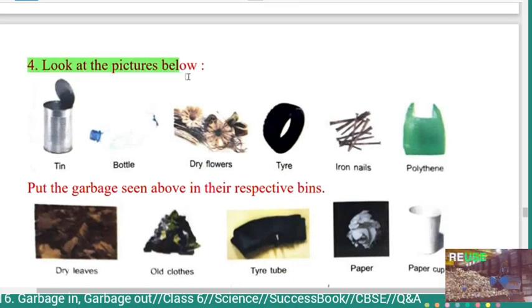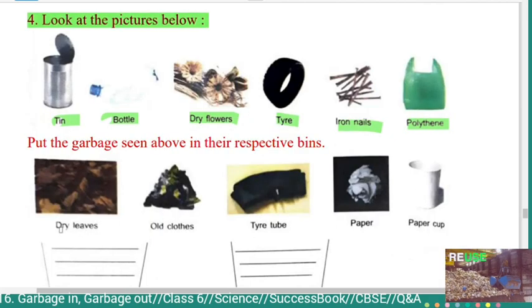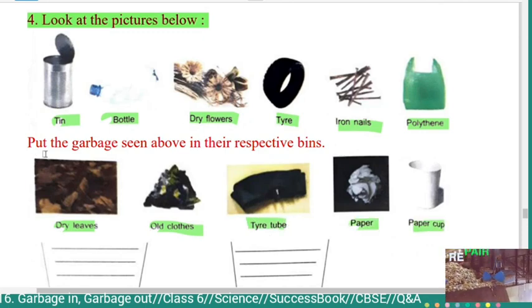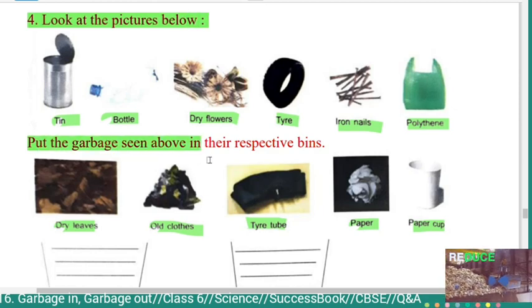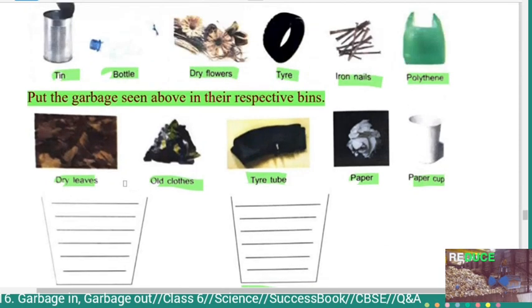Fourth question, look at the pictures below. Tin, bottle, dry flowers, tire, iron nails, polythene, dry leaves, old clothes, tire tube, paper, paper cup. Here, put the garbage seen above in the respective bins. Here, 2 bins are given, biodegradable and non-biodegradable. So, we will classify all these things.